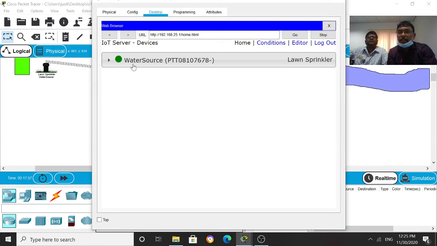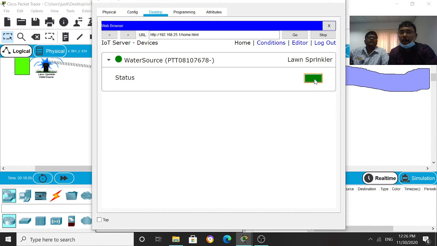Now you can see the water resource. This is the water source status; it is a lawn sprinkler, and we can switch it on. As we switch on the lawn sprinkler, you can see the water is spraying. When it is off, the water is off here. So through this we are going to simulate that.